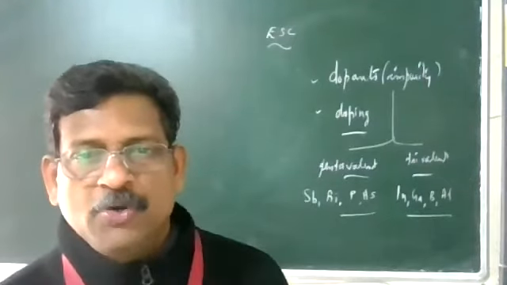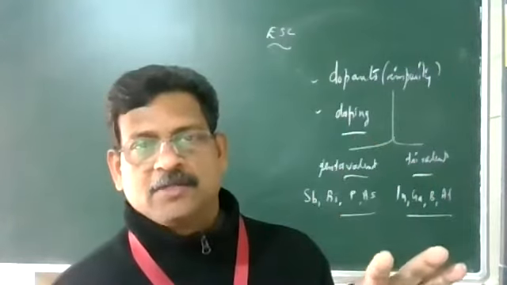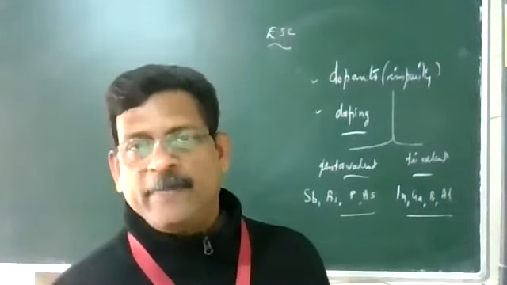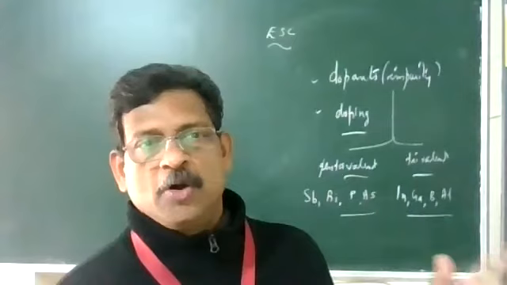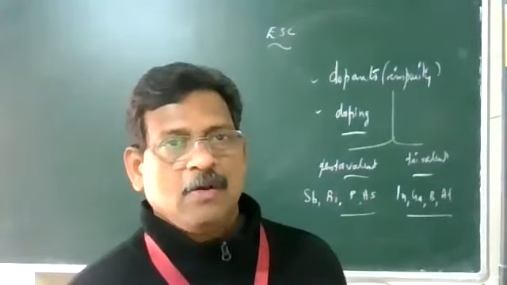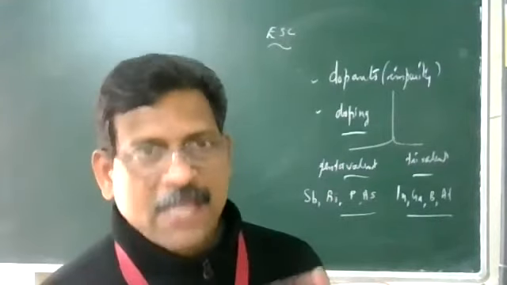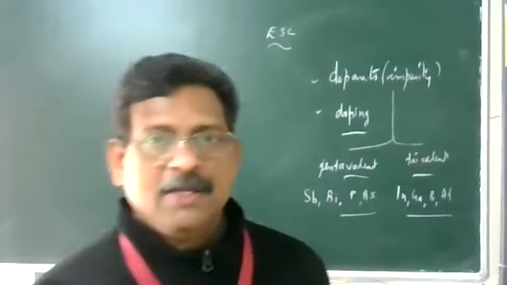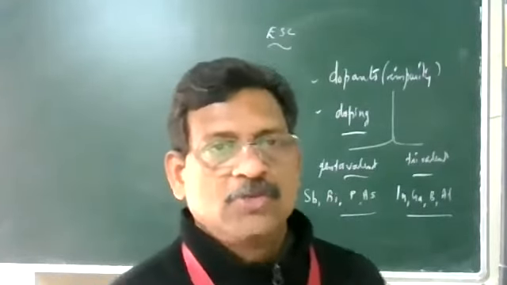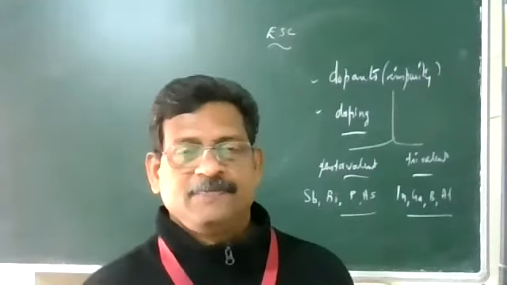So these are the impurities. We are adding these impurities to our intrinsic semiconductor, and we call it a dopant atom. The process is called doping. It is a deliberate and desirable addition, about 1 per million. Which kind of atom we are adding? The size should be almost matching. The impurity atom size should be almost the same as the size of the semiconductor atom. We should not distort the lattice.